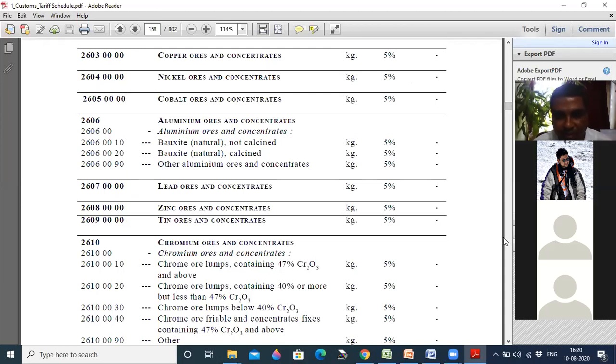Let me take you to one more chapter. As you can see, aluminum ore and many minerals, this is the chapter we have entered into. You see, everything has a code. This is the main code. Then various subcodes are there. Like this, all goods are classified. You can refer to this customs tariff schedule, or I will be sending you a copy of it. Later on, you can refer to this and find out how various goods are classified.